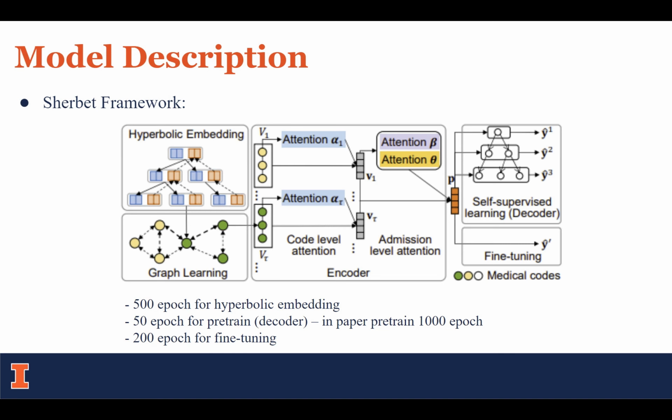We have trained the hyperbolic embedding for 500 epochs and fine-tuned for 200 epochs, which are the values provided in the paper. But for the self-supervised learning, since one epoch takes about 10 minutes, we only ran 50 epochs, and this could cause some of the results to not be as good as the paper shows.